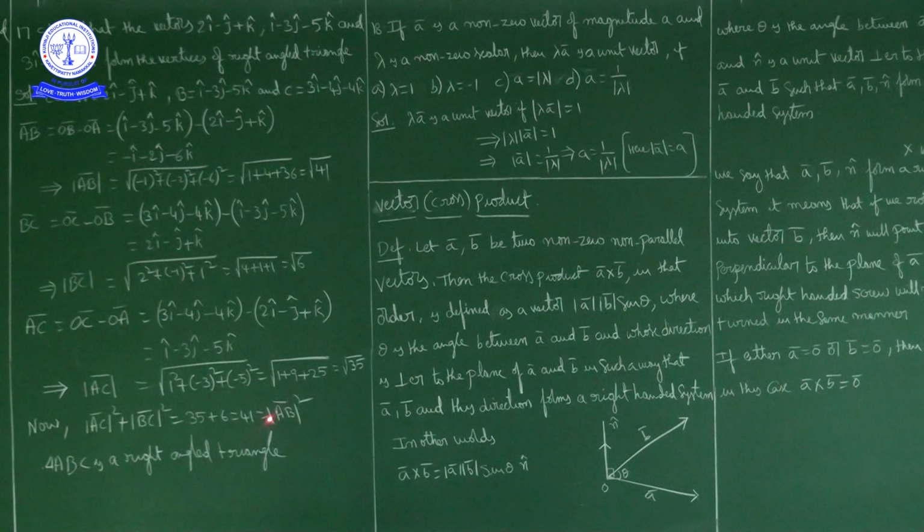So magnitude of AC square plus magnitude of BC square is equal to magnitude of AB bar square. So the sum of squares of two sides equals the square of the third side, then it is a right angle triangle. So triangle ABC is a right angle triangle. Okay, next.